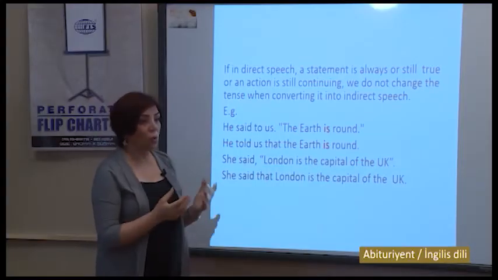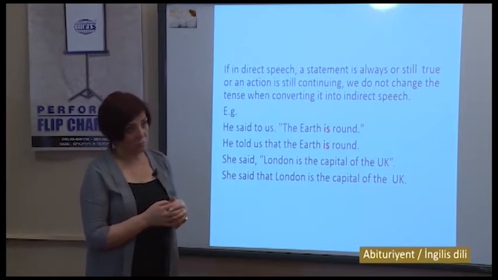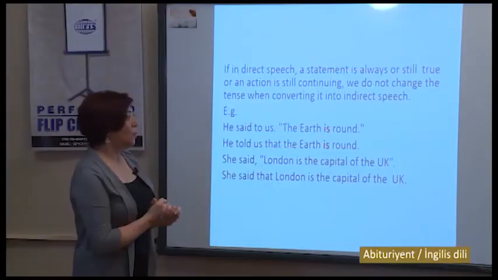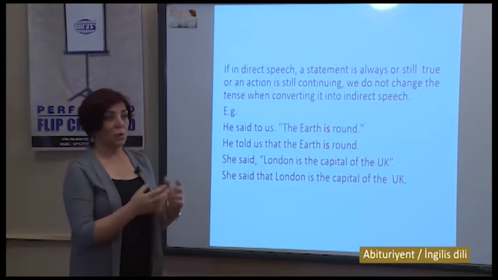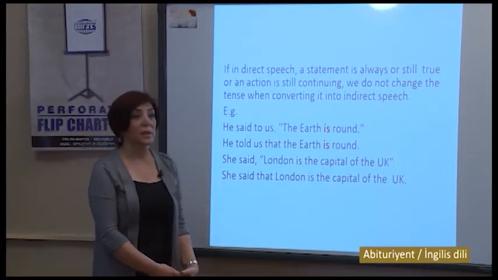If in indirect speech a statement is always or still true, we don't make any time changes here. Or they are, for example, facts, where we don't make any changes. For example, he said, "The earth is round." Earth is round is a true fact, so that's why we can't change the tense here, and we can't say that he said to us that the earth was round.